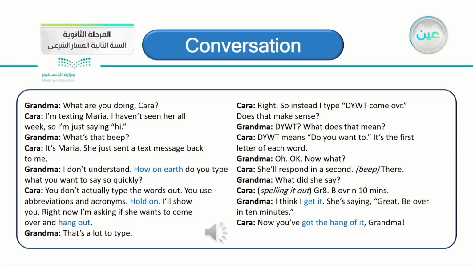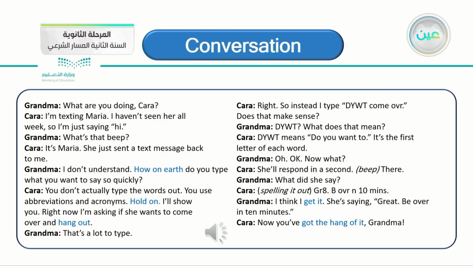Let's listen again. Grandma, what are you doing, Kara? Kara, I'm texting Maria. I haven't seen her all week, so I'm just saying hi. Grandma, what's that beep? Kara, it's Maria. She just sent a text message back to me. Grandma, I don't understand. How on earth do you type what you want to say so quickly? Kara, you don't actually type the words out. You use abbreviations and acronyms. Hold on, I'll show you. Right now, I'm asking if she wants to come over and hang out. Grandma, that's a lot to type. Kara, right. So instead, I type DYWT, come OVR.